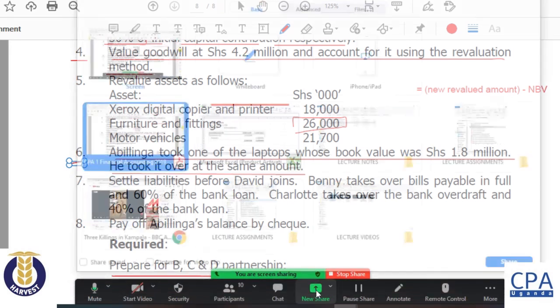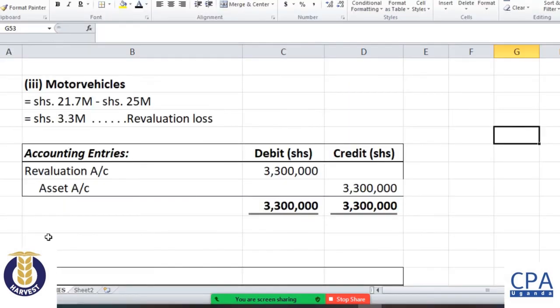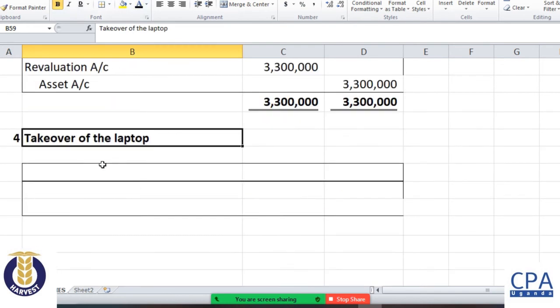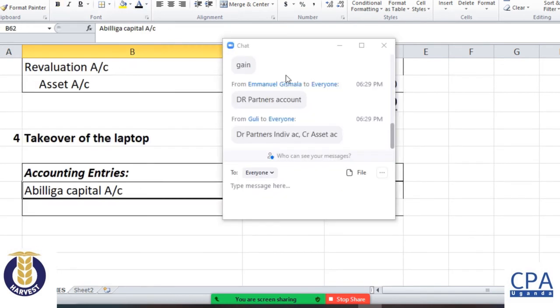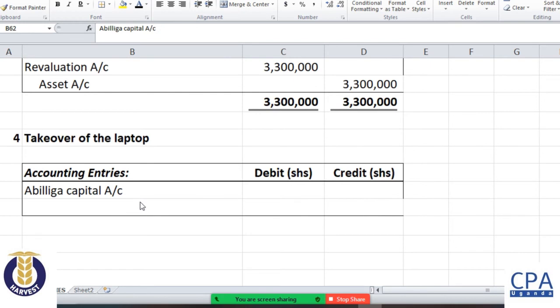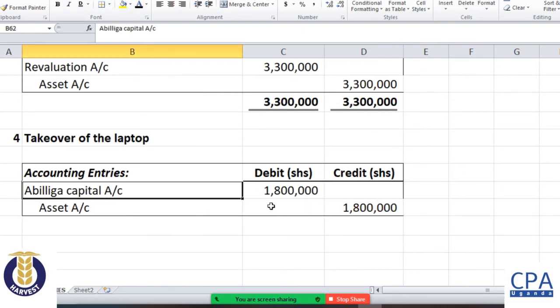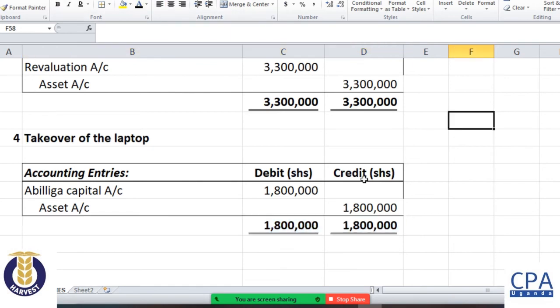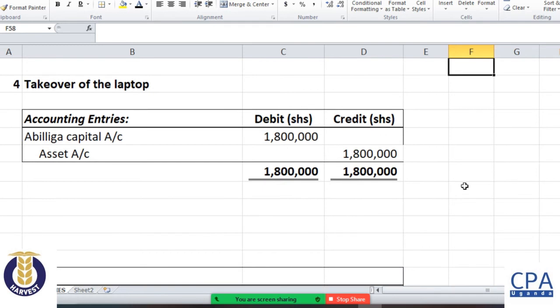So if an asset is taken over by a partner, what we are going to do, as you can see in my adjustments number 4, takeover of the laptop. As he has mentioned, we debit Bilinga's capital account, and then we credit the asset account because you know the assets are decreasing whereas this guy is benefiting. Perfect. So our entry will look like that on takeover of the laptop.